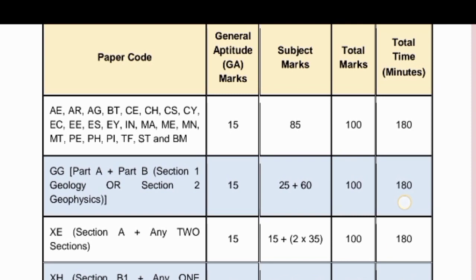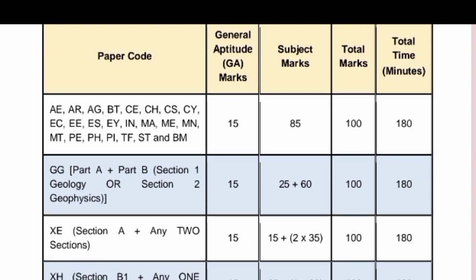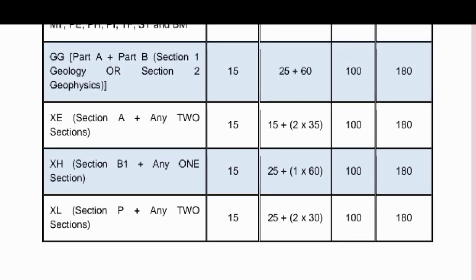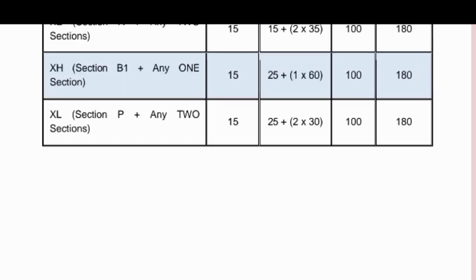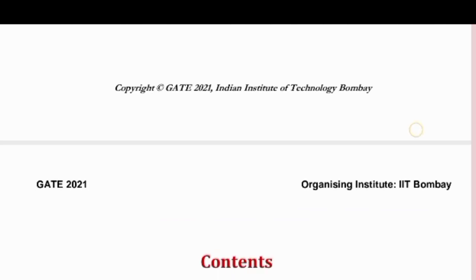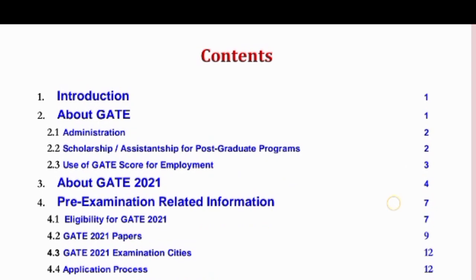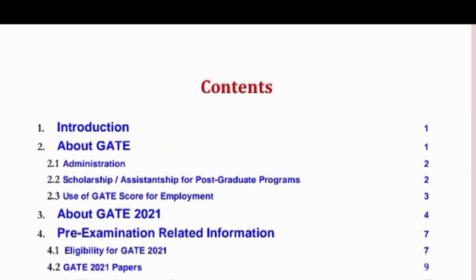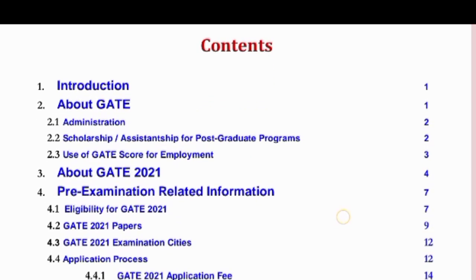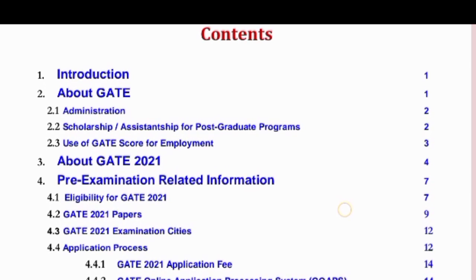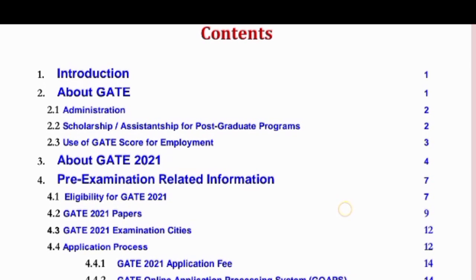If you want to know in detail, I will upload the screenshots or the PDF. The content is large, so I can't explain everything, but I will explain the main points for you. That will be enough.